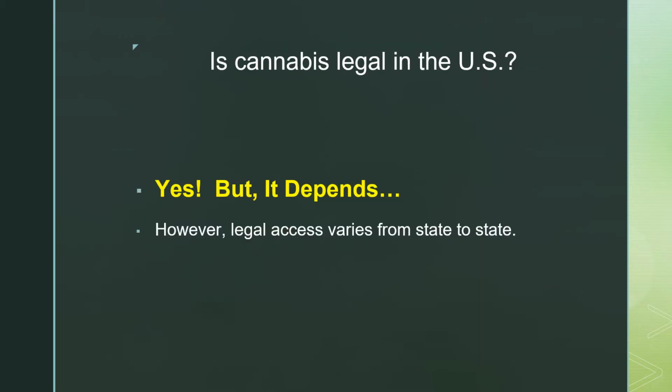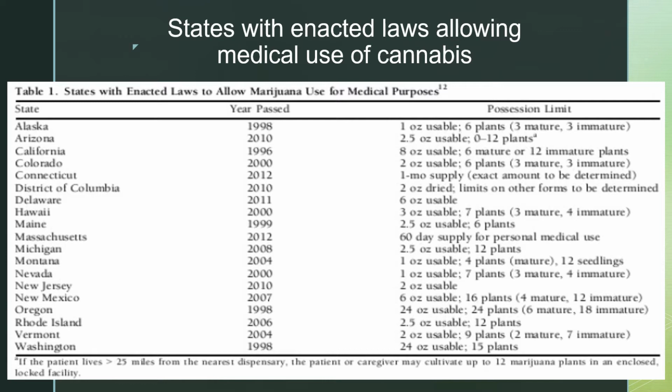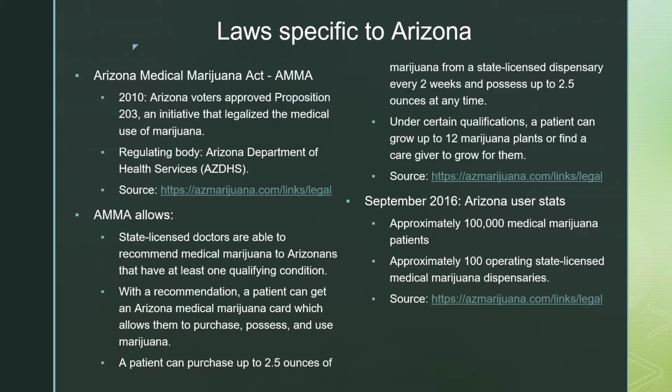Is cannabis legal in the US? Yes, but it depends, because legal access varies from state to state. Here is a list of states which enact laws allowing medical use of cannabis. This following slide is about laws specific to Arizona. For example, state licensed doctors are able to recommend medical marijuana to Arizonians that have at least one qualifying condition.